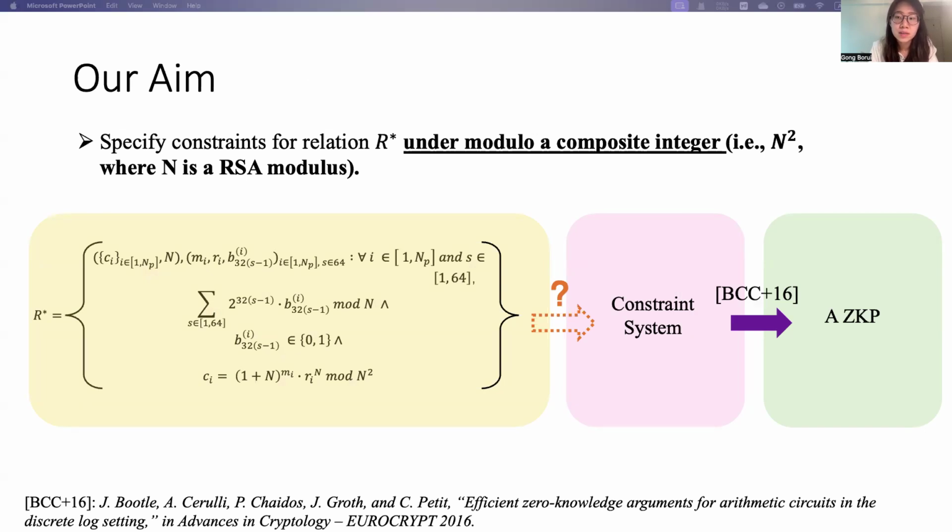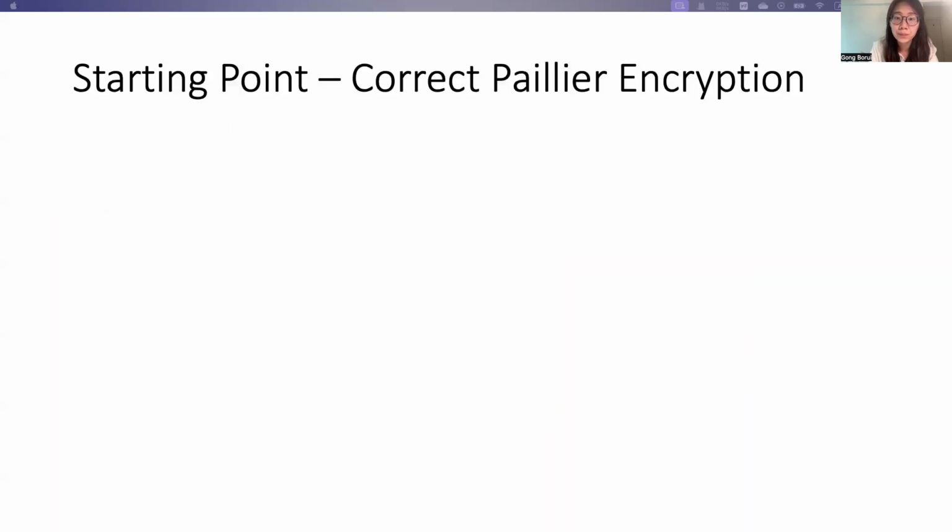Then we can reuse the technique proposed in BCC+16 to derive an efficient zero-knowledge proof for our constraints. But what I want to emphasize is that our constraint system should work under modular a composite number n square here, because we are using Paillier in our aggregation scenario.